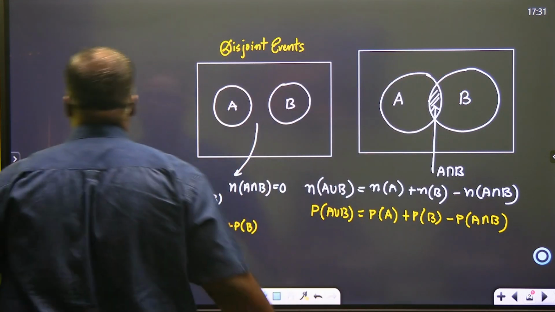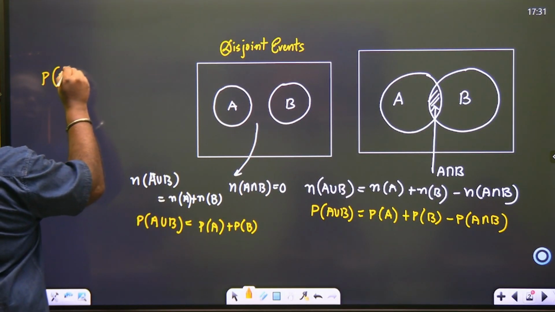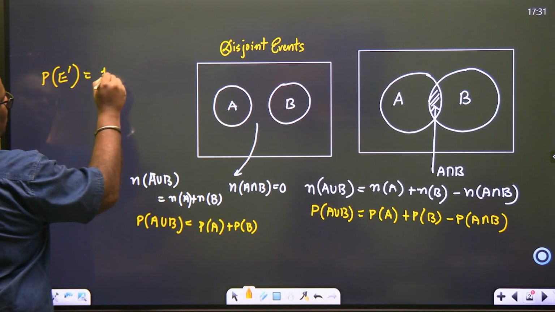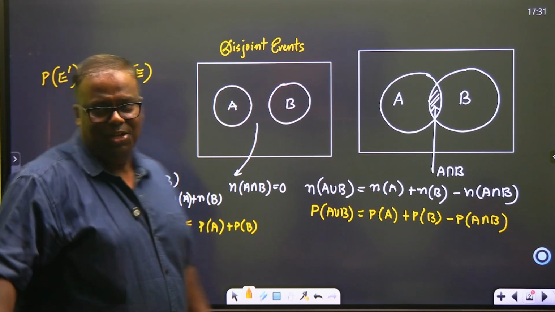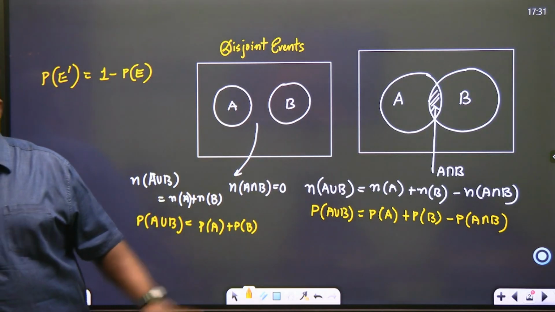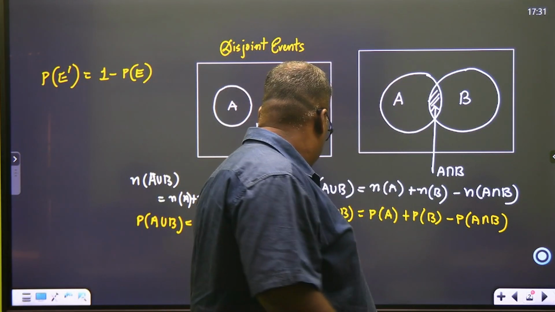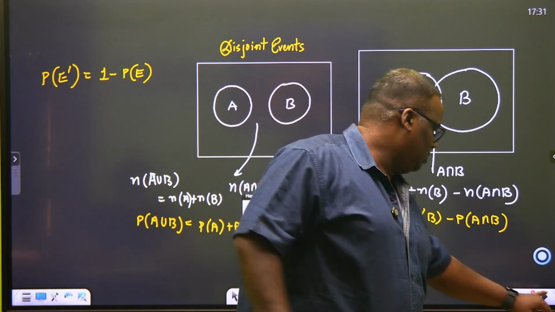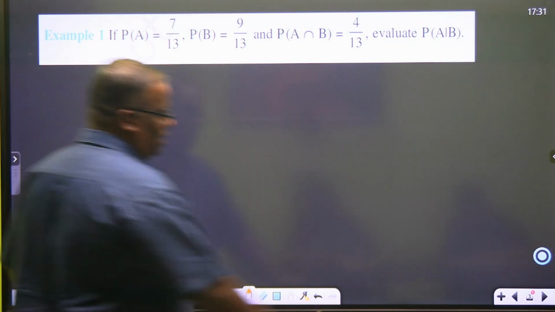And one basic formula I hope you know: what is the probability of the complement of an event? It is 1 minus the probability of the event. If you know just this much, it will be fine. The rest is only understanding the logic. Is this clear? Shall I go ahead? If you don't understand something, stop me then and there. There will be some hiccups also. Okay, sorry.